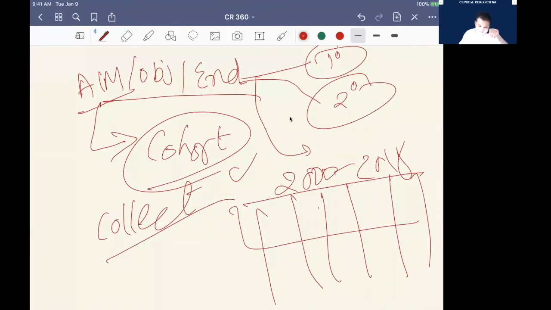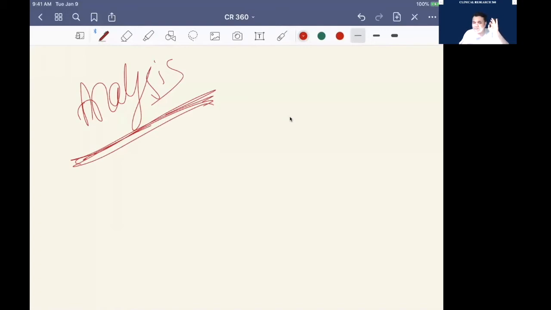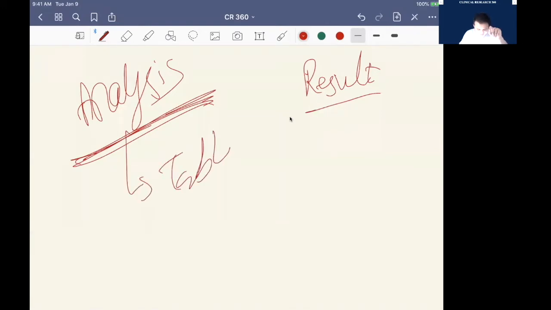After you collect the data, you go with the analysis part, right? Until here everything is good. But what people do after analysis is start writing the result. No, I don't recommend starting to write the result right after analysis. I recommend making proper tables and proper figures, so you can visualize the result. Doing research is important, and the way of presenting research is also important, but visualization of your own research is also important.